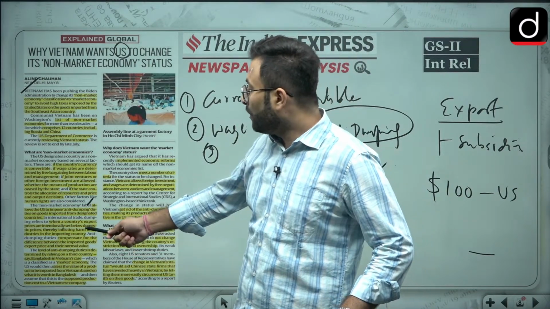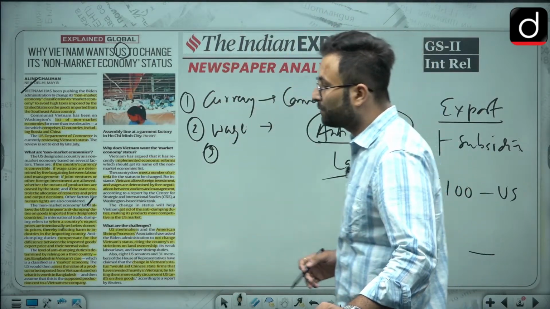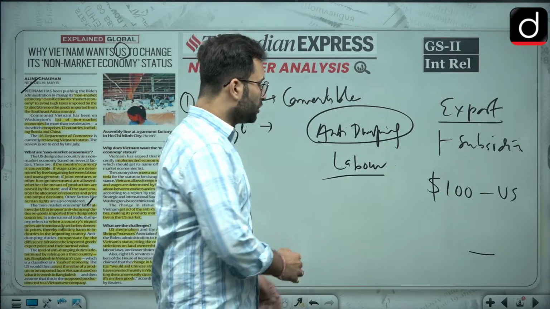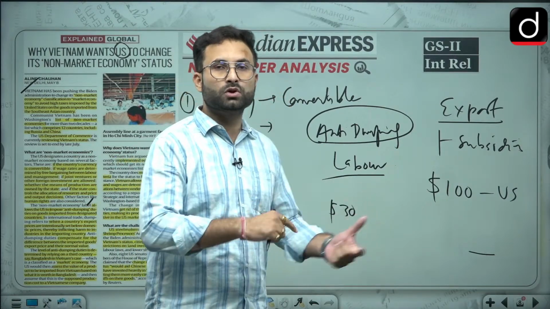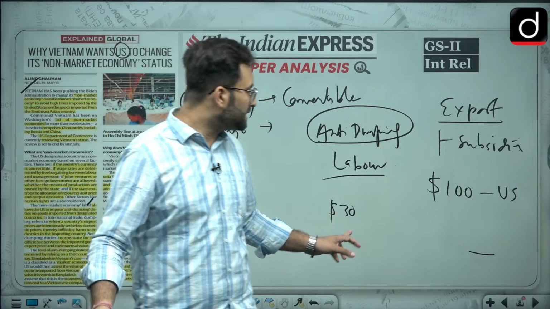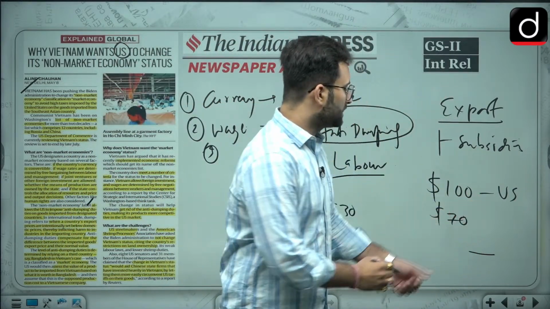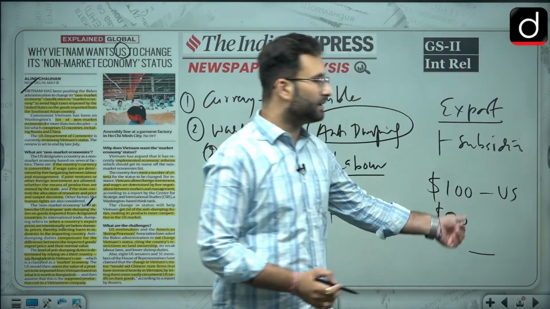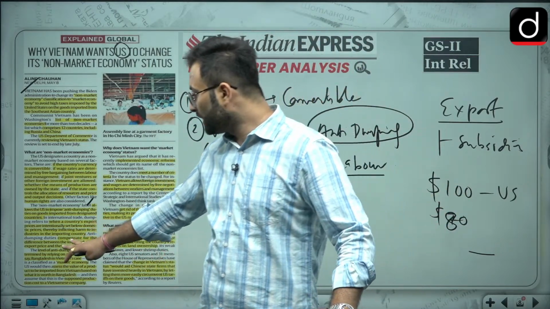Now, compensate for the difference between the imported goods and the exported price. As I told you, the extra duty of $30 which will be imposed by the USA is basically trying to compensate for whatever difference is there in the domestic price and the imported price. I hope that is clear.